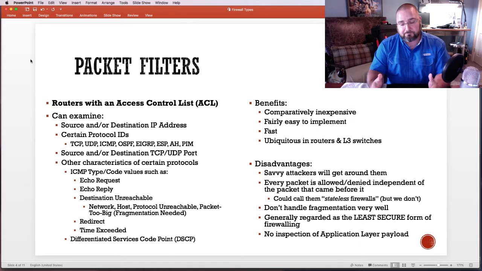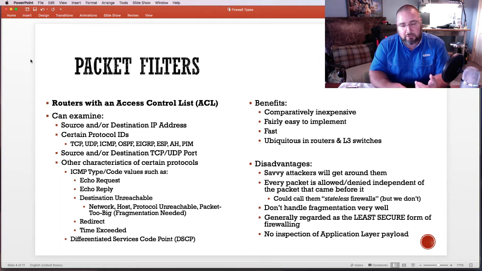If you're looking at IP addresses, source and/or destination IP address, you can look at where the traffic is coming from based on its IP address, and you can look at where the traffic is going to based on its IP address. What you can then do is permit or deny based on either one of those criteria or both.